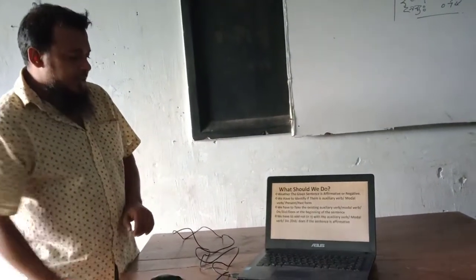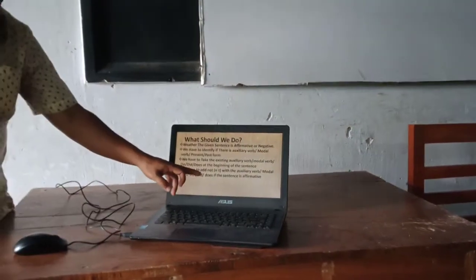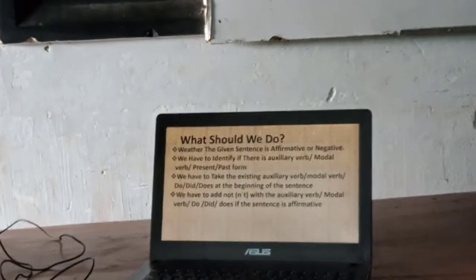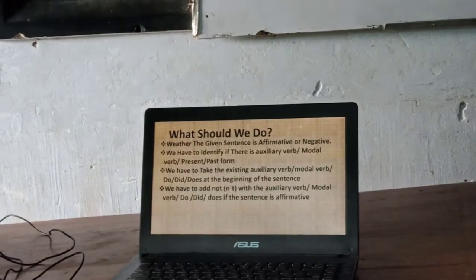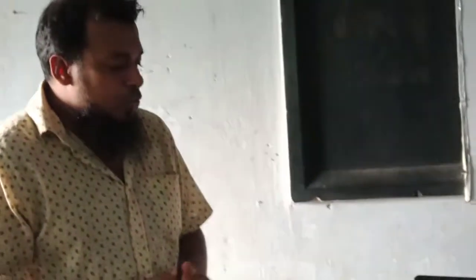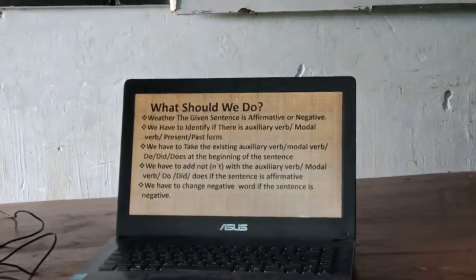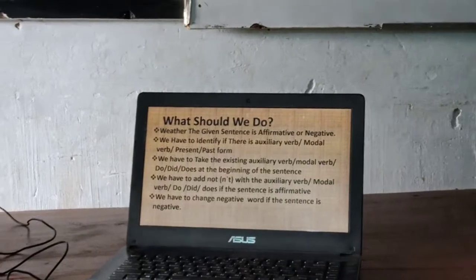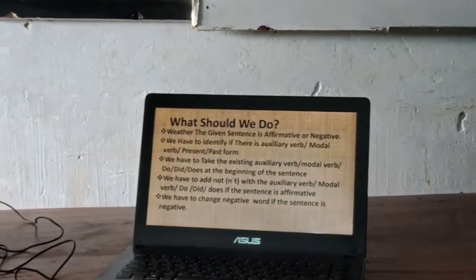Next, we have to add not with the auxiliary verb, modal verb, do, did, does if the sentence is affirmative. So with an affirmative sentence we have to begin the sentence with an auxiliary verb or modal verb or do, did, does, but we have to add not with that auxiliary or modal verb. And finally we have to change the negative word if the sentence is negative. So we have just learned the method of turning an assertive sentence into interrogative.